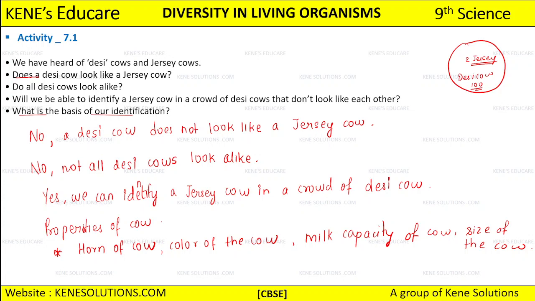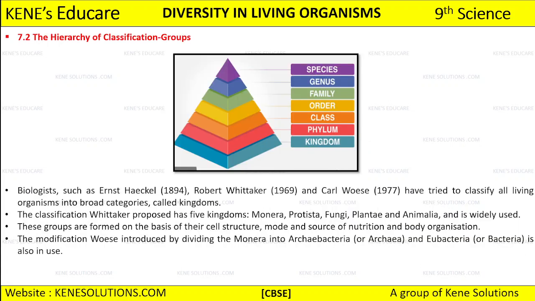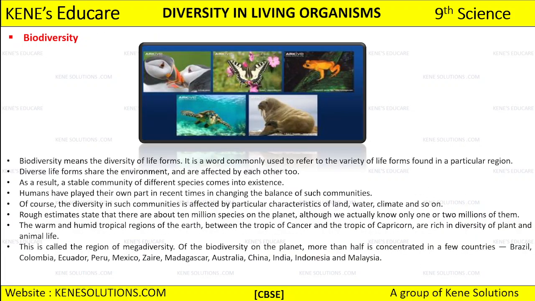Okay, so these are the answers to your question that have been given. Now see, the next thing is biodiversity, which we are going to start in the next class, because if I start now, it will all move out of your head, because I gave you different phylums and different classes of classification. Kingdom Plantae and Kingdom Animalia were a bit difficult for you all to understand, I know.